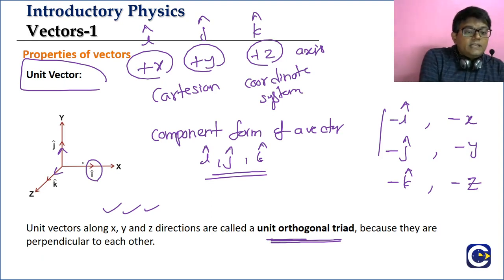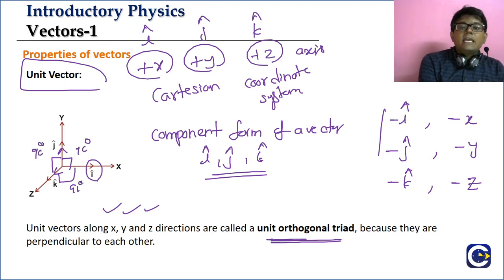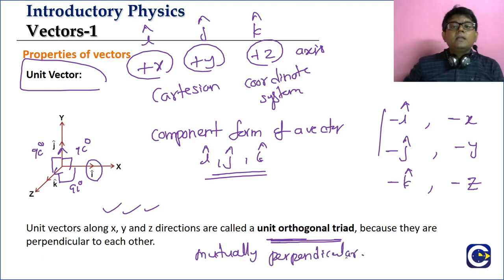Look, between the i cap direction and the j cap direction, what is the angle? 90. Between j and k, what is the angle? 90. Between k and i, what is the angle? 90. So i cap, j cap and k cap are mutually perpendicular, and they are also unit vectors.